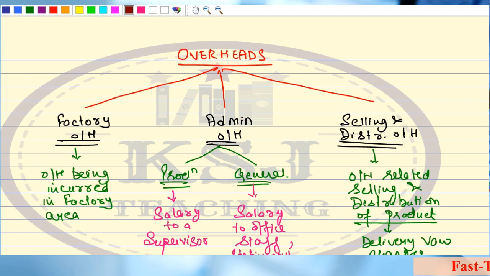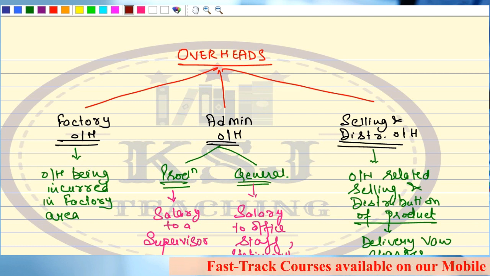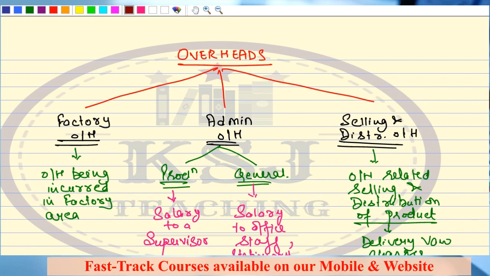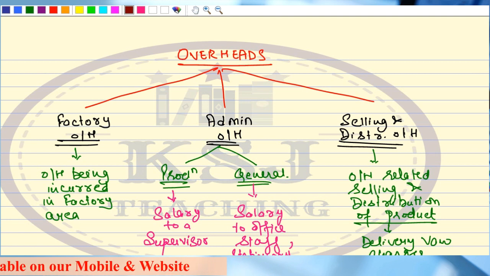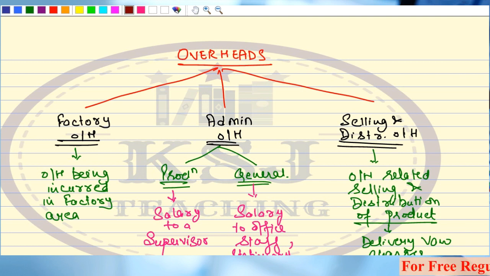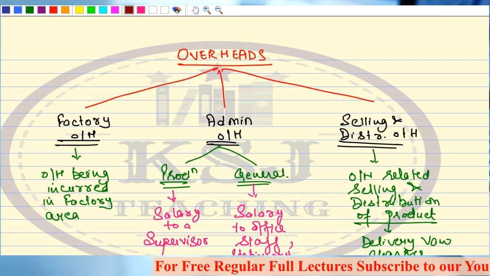And the treatment of a few things which can be tricky in the examination, where most of the time a student asks, sir, what is the treatment of this? What if it is not like that, if it is like that? All these small technicalities related to overheads, direct expenses, and the prime cost, we are going to discuss in the next lecture.